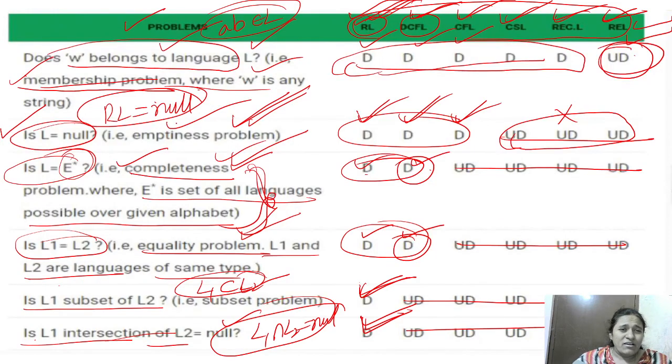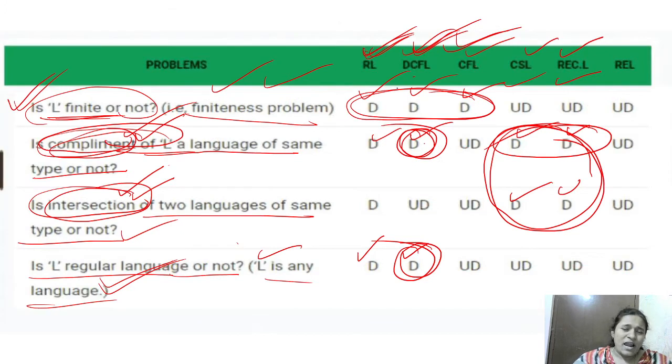Please see here, this CFL is decidable for membership, emptiness and finiteness. Only in these three is the CFL decidable.